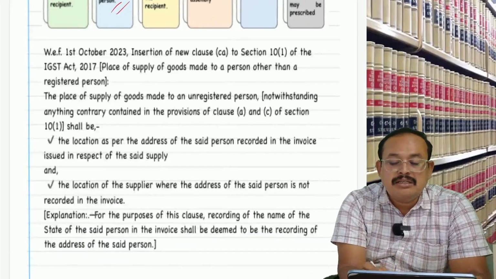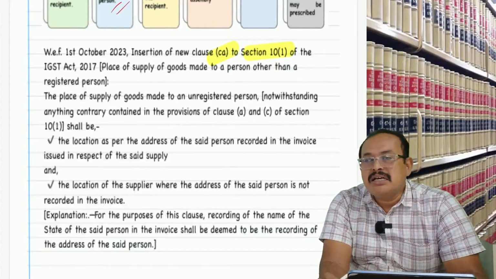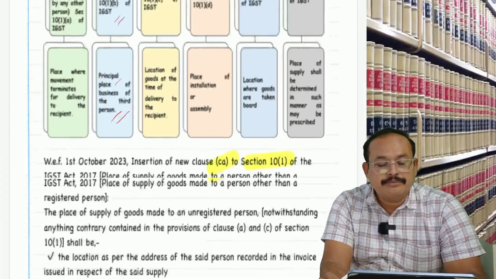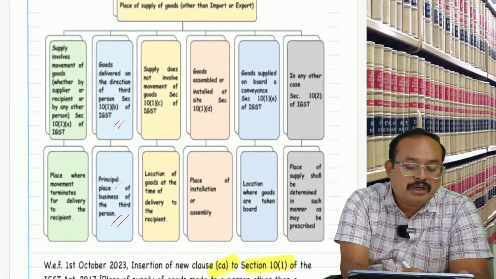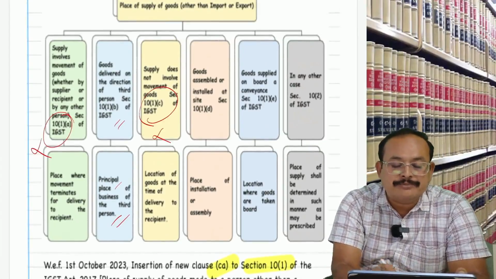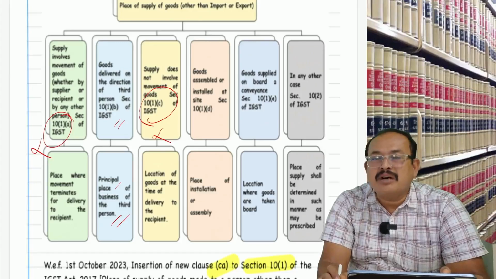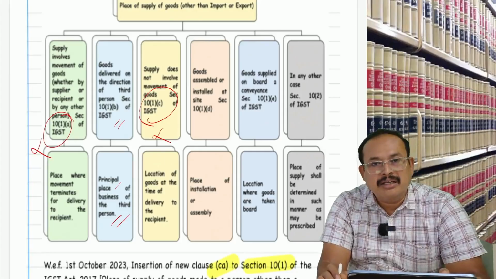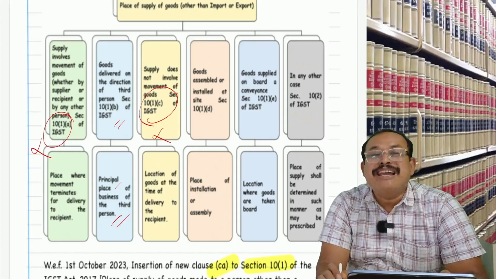Notwithstanding section 10(1)(a) and 10(1)(c), section 10(1)(ca) applies if the transaction is B2C.